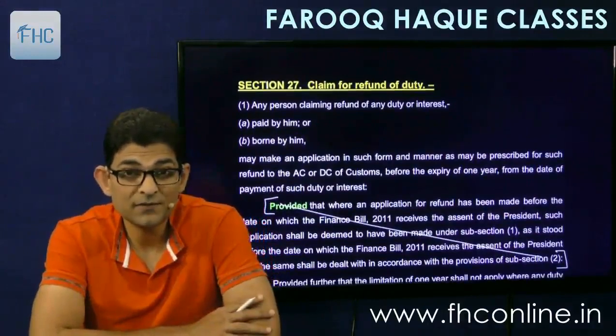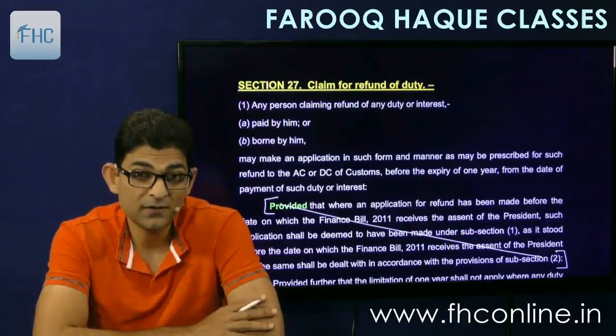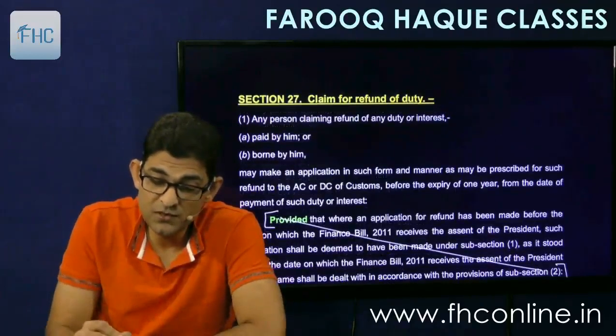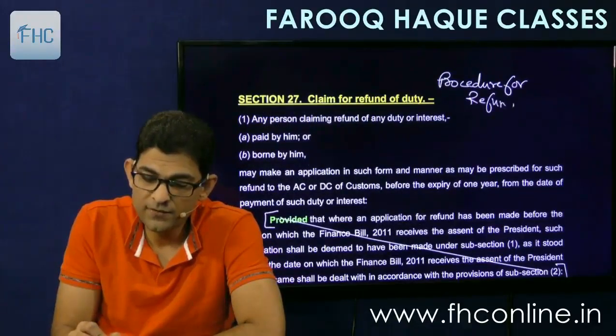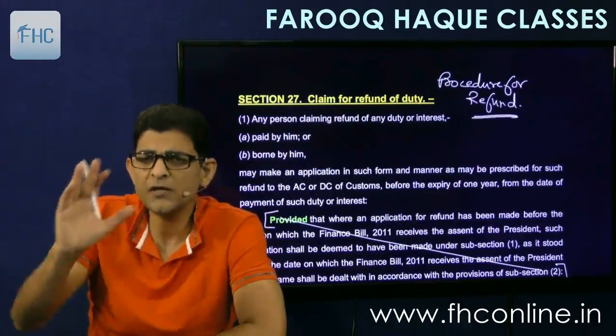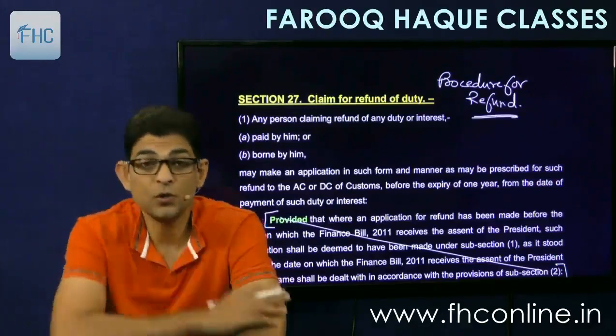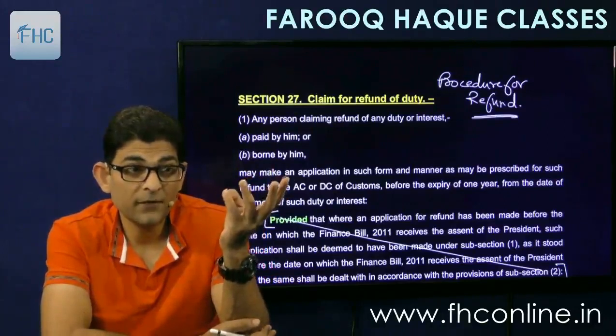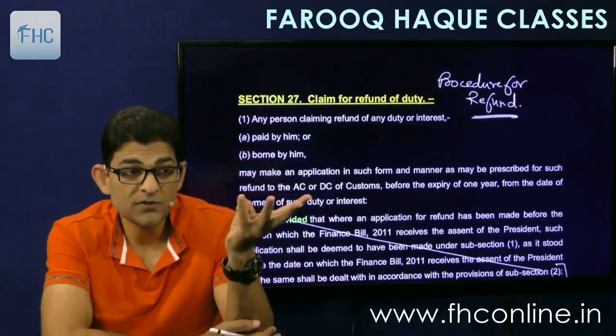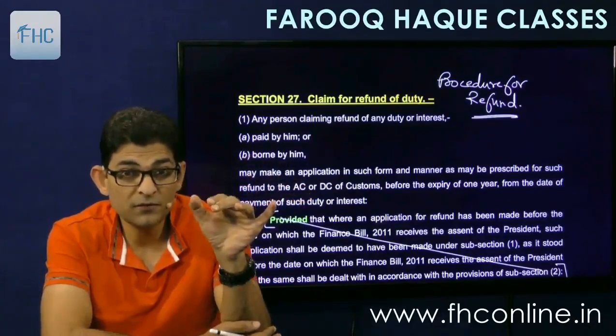Then comes section 27, claim for refund of duty. This is the general section for refund. It defines the procedure for refund, and this section is applicable to all kinds of refunds including duty drawback. So duty drawback is one type of refund. Then two sections we just saw, 26 and 26A, allowing you the refund.